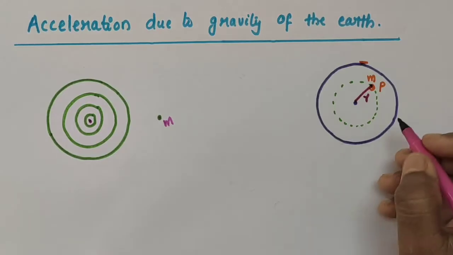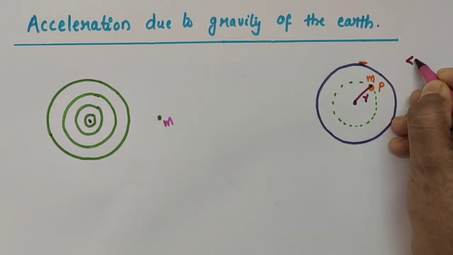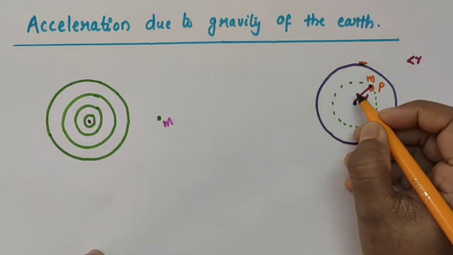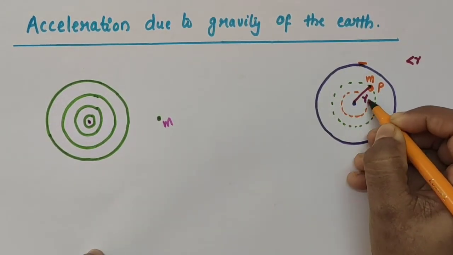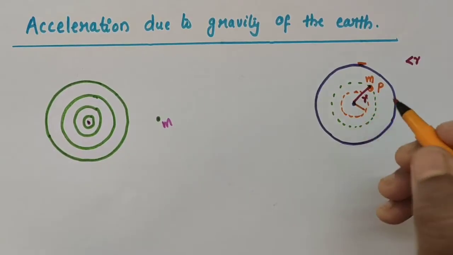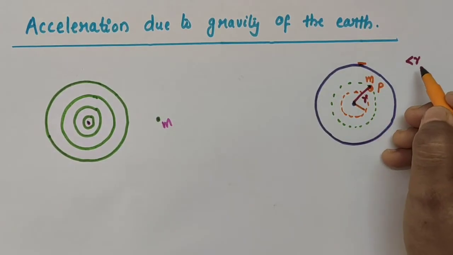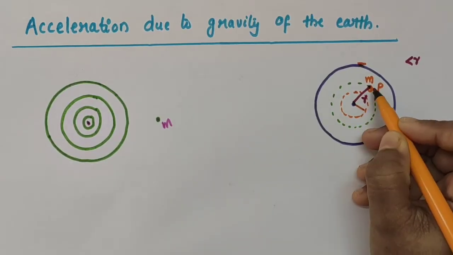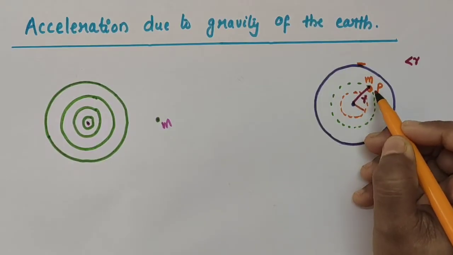For the shells of radius less than r, that is, if we are considering a spherical shell somewhere here, its radius will be less than r. So for shells of radius less than or equal to r, this point P lies outside.